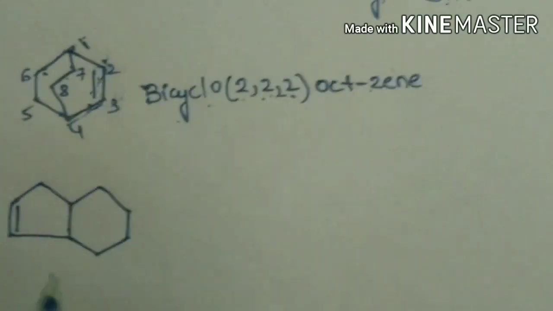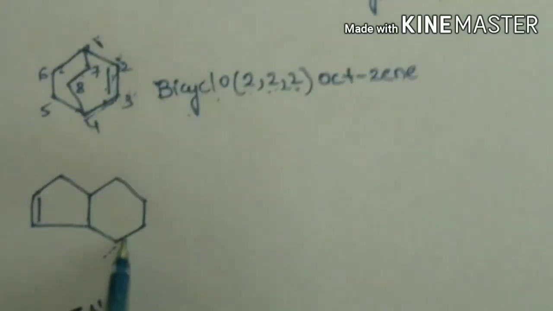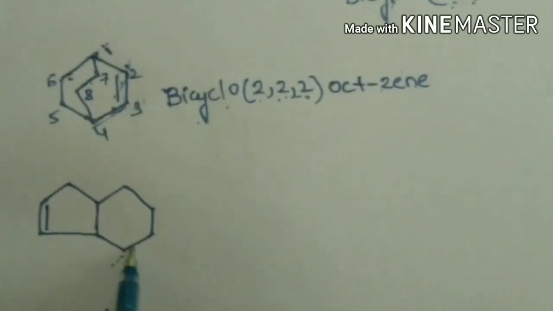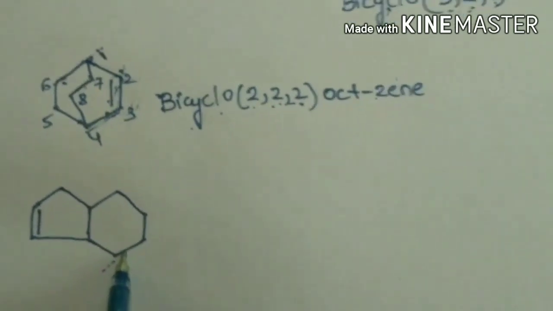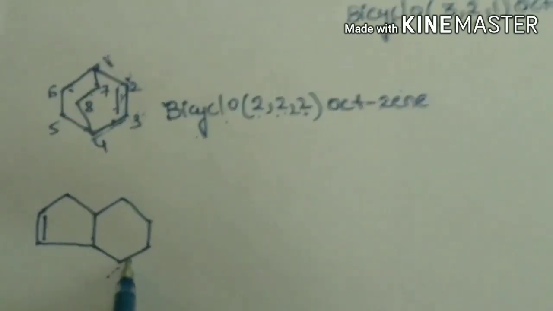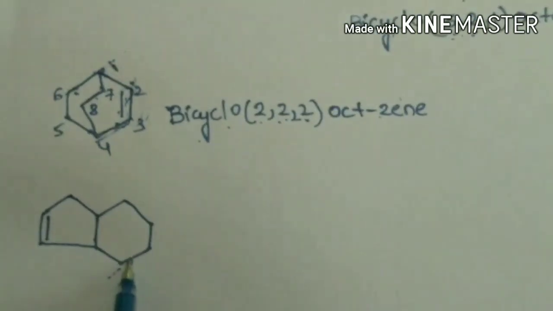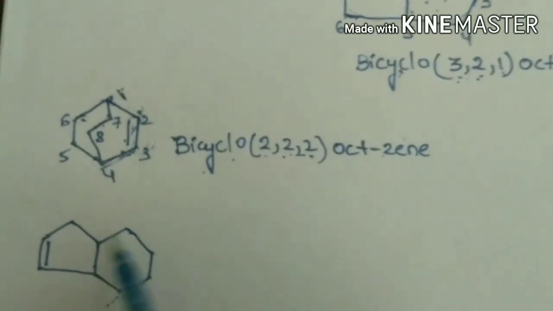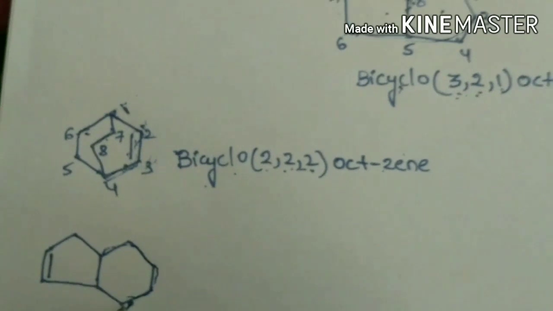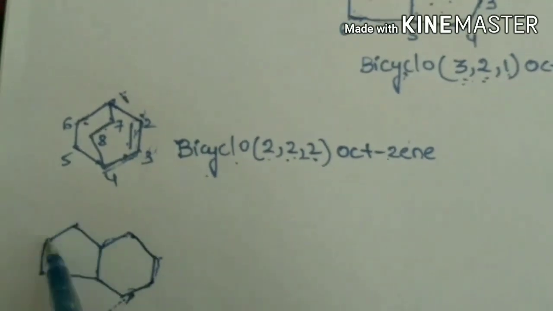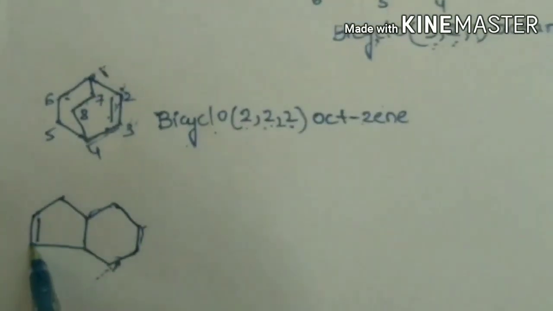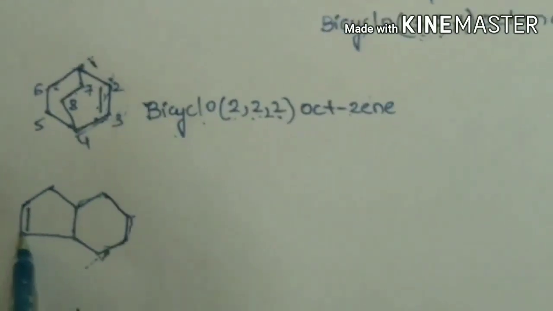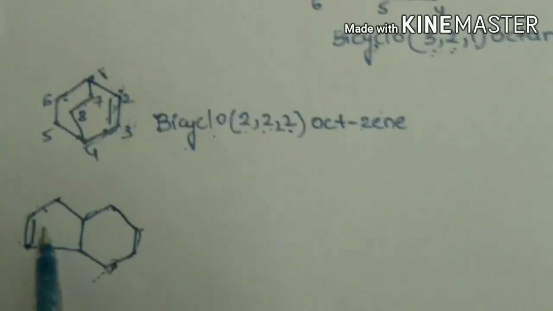Coming to this one, this is a bicyclic fused compound. Here, this chain has 4 carbons, while this chain has only 3 carbons, but it has a double bond.